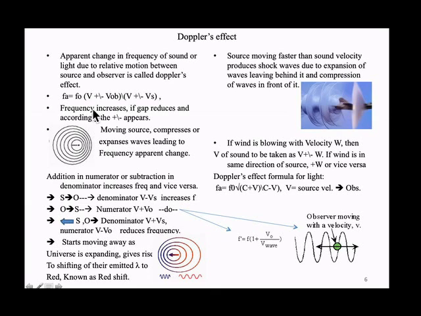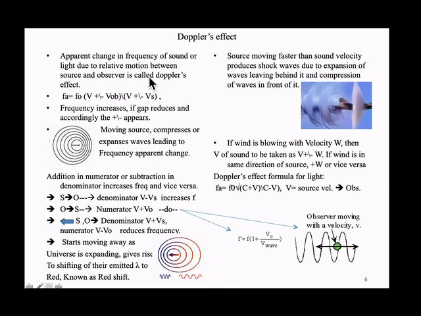That is why the equation has come: apparent frequency is equal to the original frequency multiplied by V plus V observer, suppose the observer is going towards the source, divided by V minus V source if the source is coming. Both are closing in on each other. If the observer is going opposite, it becomes V minus V observer. If the source is going opposite, it becomes V plus V source.